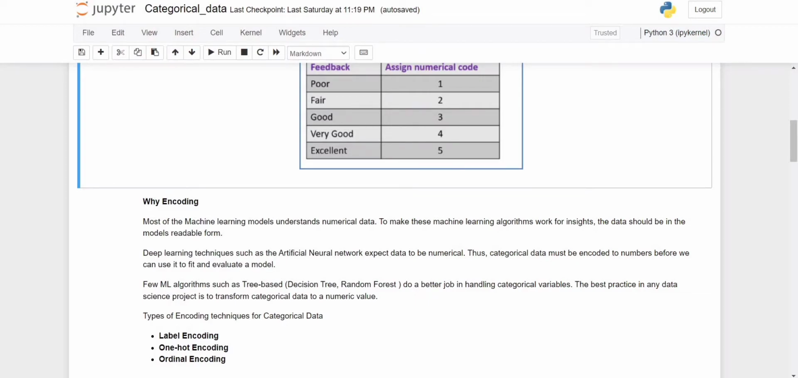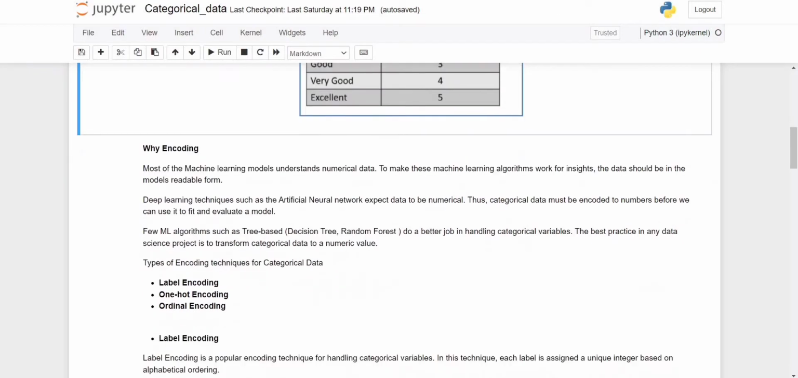So in today's session we are going to learn a couple of encodings: label encoding and one-hot encoding, and ordinal encoding we will cover in the next session. Okay, so first of all, what is label encoding? Label encoding is where we convert our categorical values into numerical format.